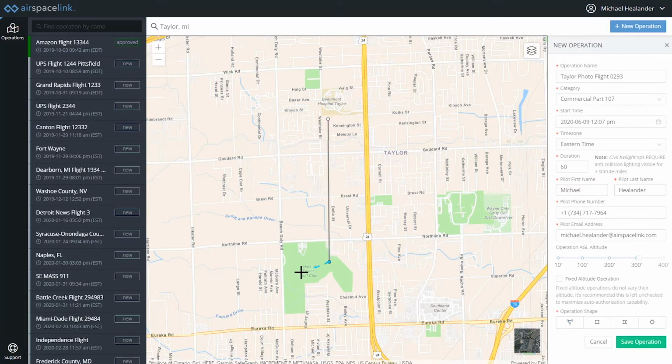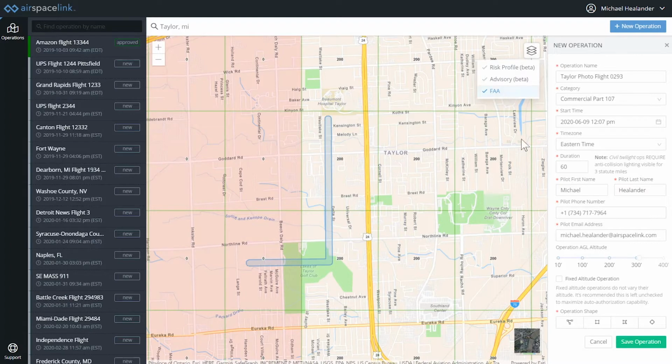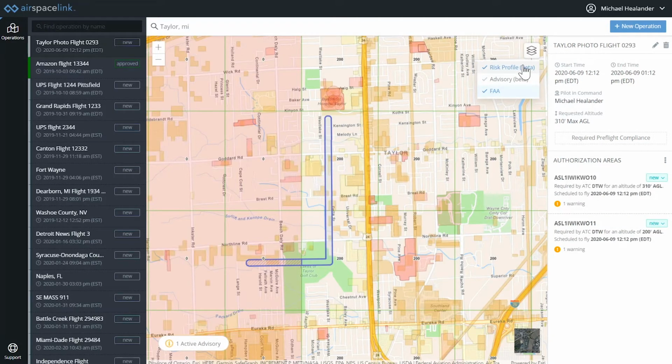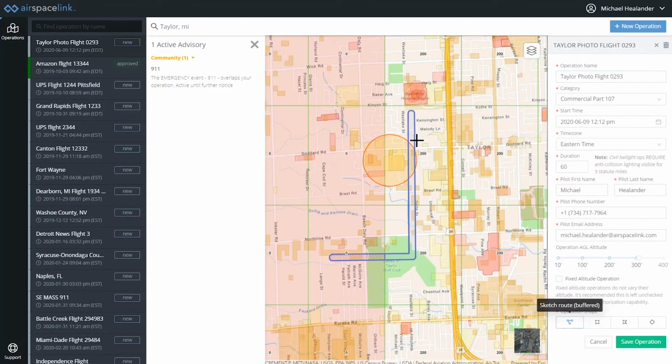And this is where our system starts bringing value to help you understand the rules about where you're operating. This could be limitations or other restricted airspace. Here, the red shaded area on the map denotes additional air traffic approval is required, which I may not have time to wait for today. But I also need help in understanding what's happening on the ground or what's happening in real time in the community. At the moment, there's a 911 call in progress, so I'm going to make some adjustments to my flight plan based off of both this local information as well as some FAA data.